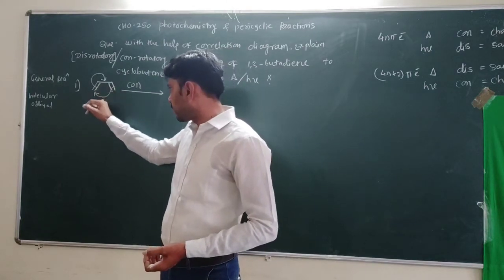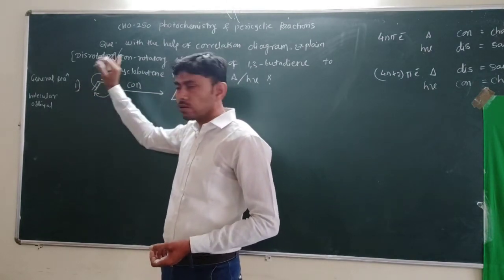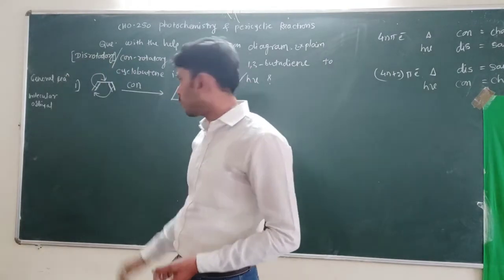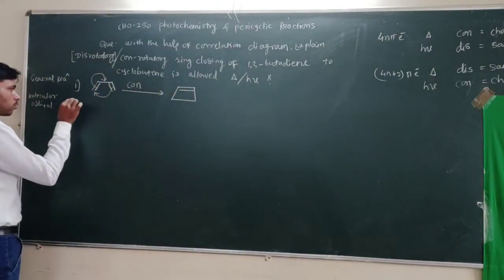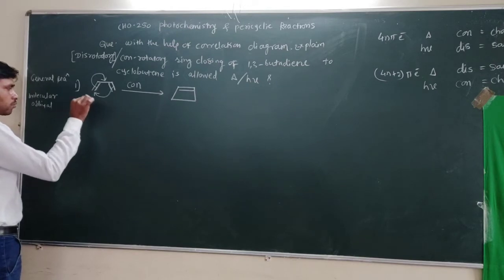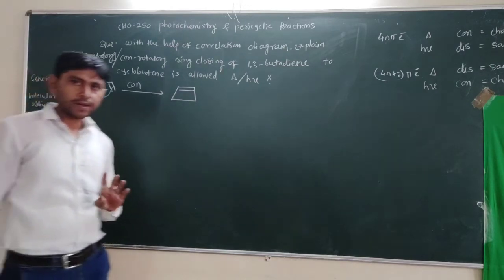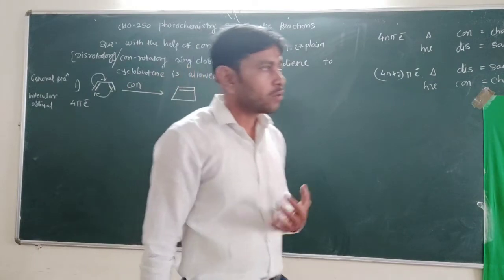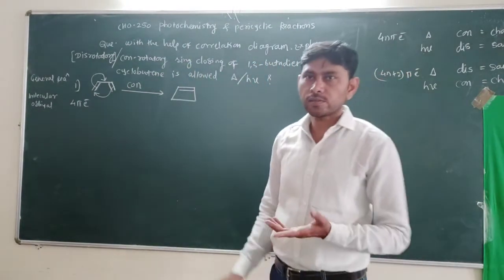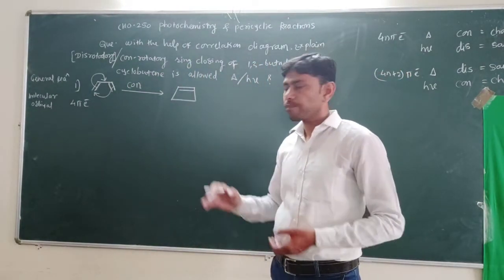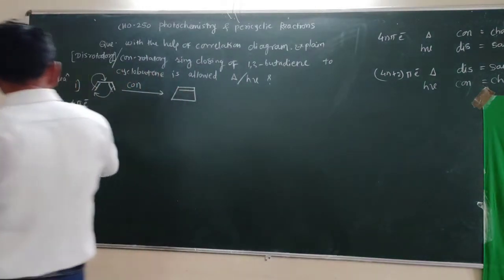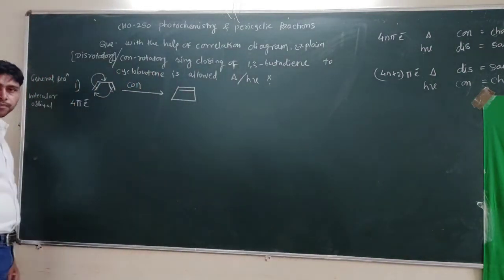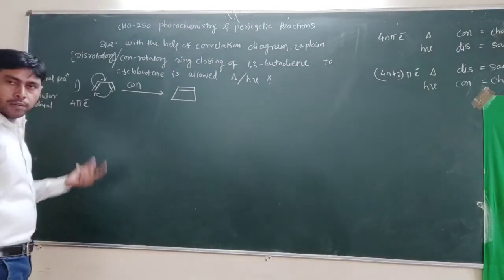This pi electron moves, this pi electron moves, and a new pi bond and a new sigma bond form. So 4 pi electrons involved means 4 atomic orbitals and also 4 molecular orbitals.